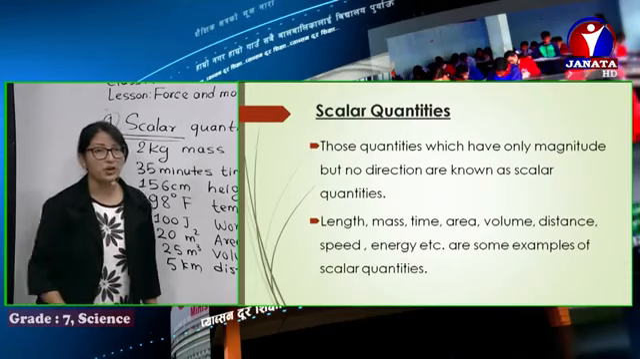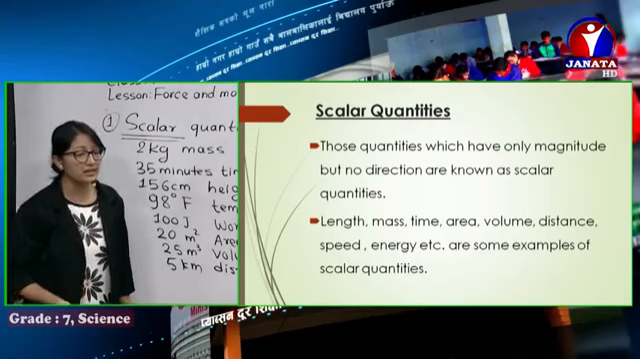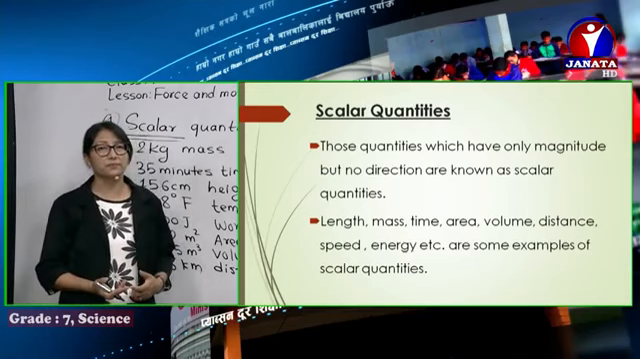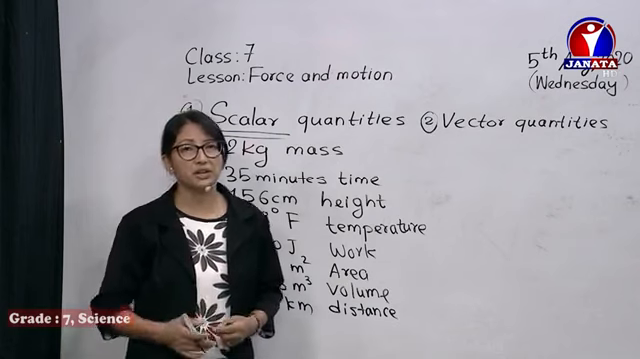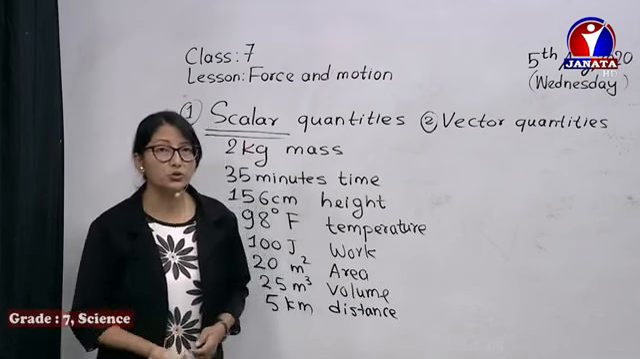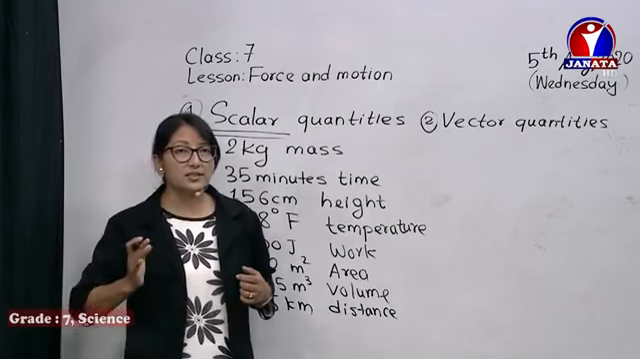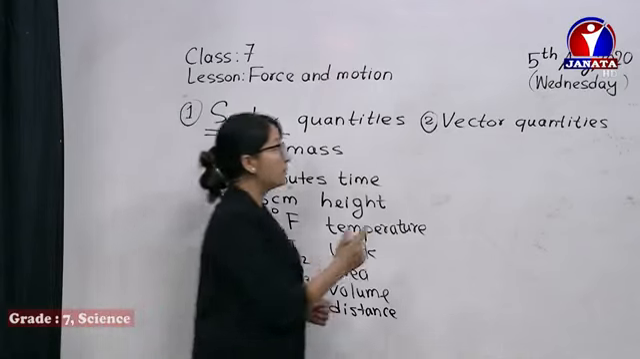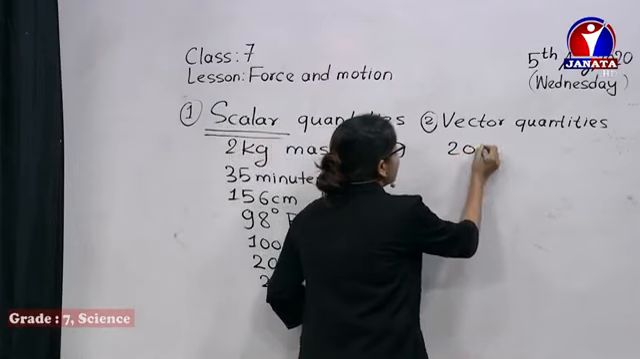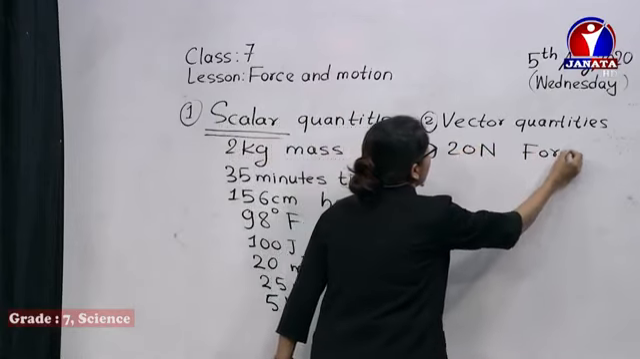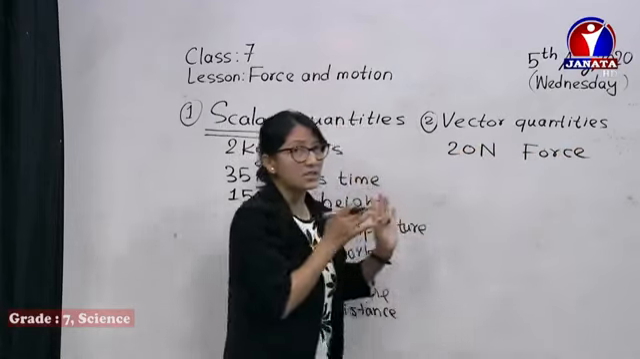Similarly, now let's move on to vector quantities. In case the value, the magnitude, is given along with the direction, then those quantities are called vector quantities. For example, I'm applying a certain amount of force. I apply, for example, 20 Newton force. So the force is applied in a certain direction.